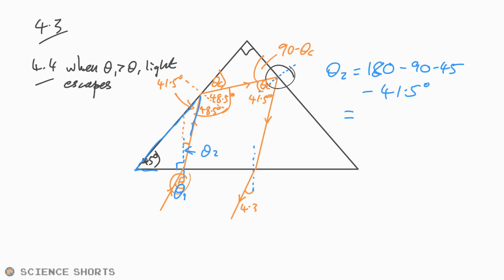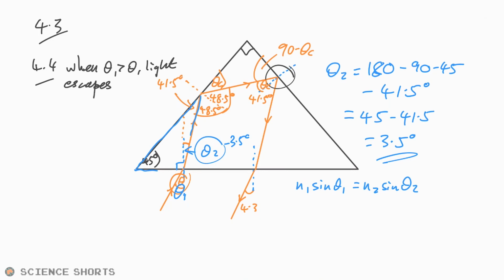Okay, so that is 45 take away 41.5 degrees, and so that gives us just 3.5 degrees. So we have our 3.5 degrees there, and therefore we're looking for theta 1. Cracking out Snell's law again, n1 is just 1, so that disappears. We're looking for theta 1, so that should be fairly easy. So sine theta 1 is equal to 1.5 sine 3.5, and then we have to, of course, inverse sine that.